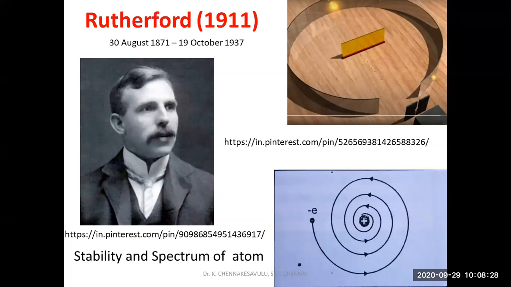As per the Rutherford model, the electron has a negative charge and the nucleus has a positive charge. As per the electrostatic attraction between these two, the electron should finally join with the nucleus. That means the atom should be destroyed, but it is not destroyed. That is why the stability and spectrum of the atom could not be explained by the Rutherford model.